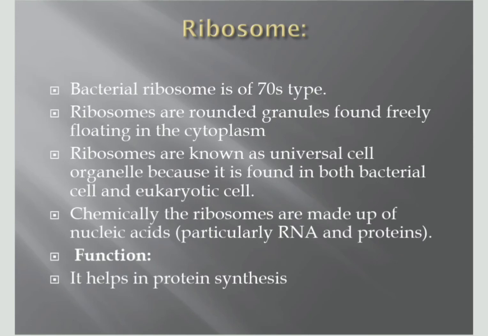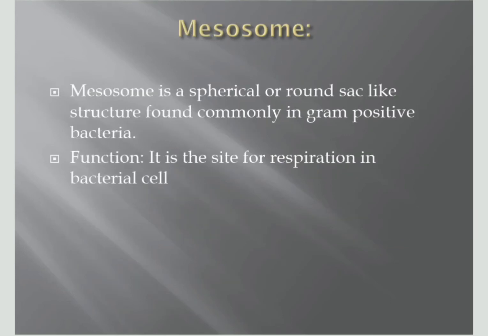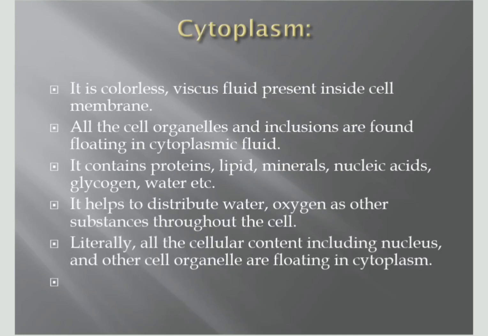Ribosomes: bacteria contain 70S type ribosomes, which are rounded granules found freely floating in the cytoplasm. These are universal cell organelles because they are found in both prokaryotes and eukaryotes. Chemically, ribosomes are made up of RNA and proteins. Mesosomes are inner foldings of the cell membrane, spherical or round sac-like structures found commonly in gram-positive bacteria, and they help in different functions.